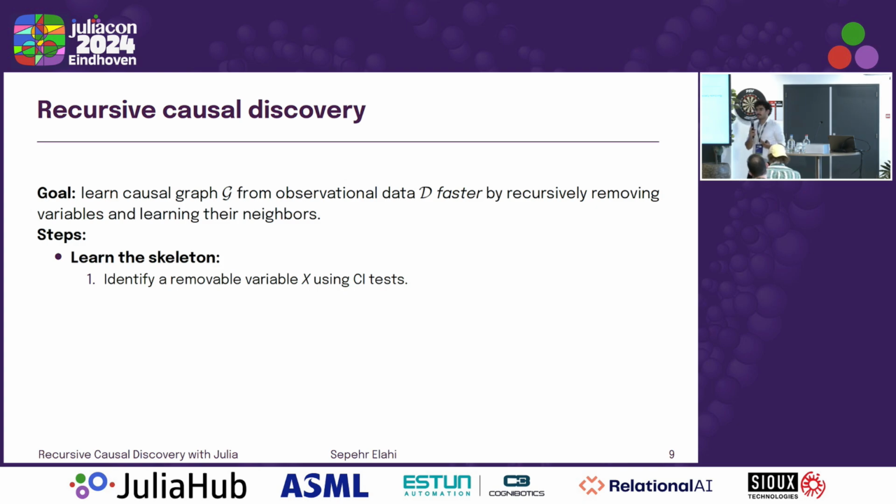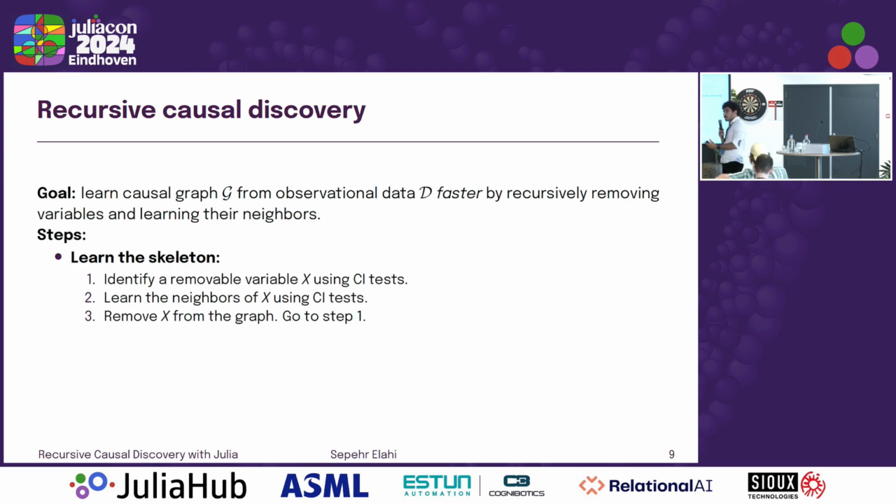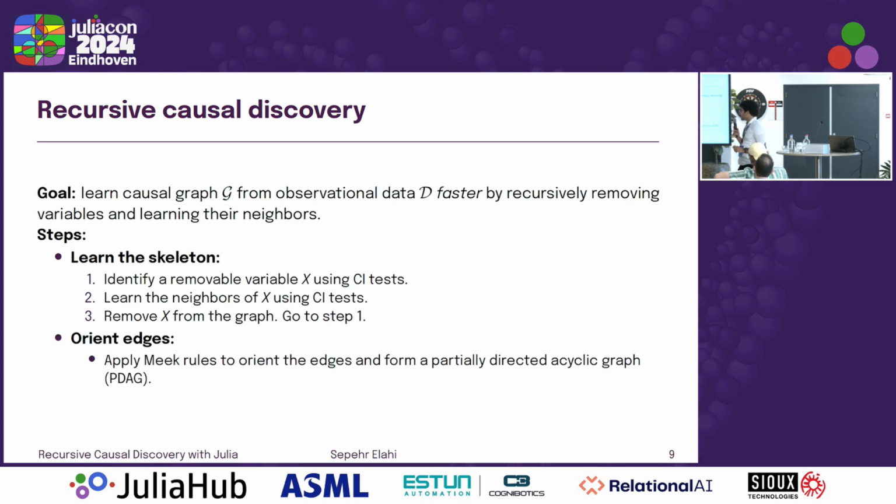The definition of a removable variable is technical, it doesn't matter. What is important is that a removable variable can be removed from the graph without affecting the graph too much, essentially. So we find a removable variable using conditional independence tests. We learn its neighbors, and then we remove it from the graph, and then we repeat step one. So we keep finding removable variables, learning their neighbors, and removing them from the graph.